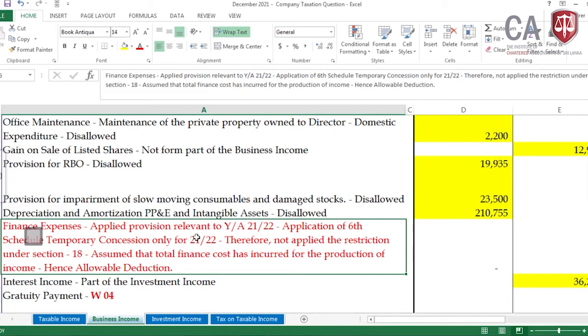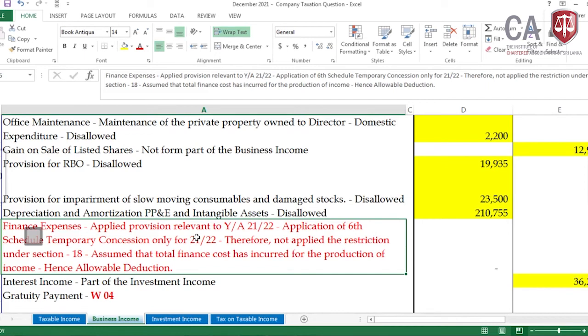Earlier we had stated capital, that is stated capital plus reserves other than revaluation reserves, into 3 or 4 times, but with the amendments effective from 1st April 2021, it is only 4 times, and it has very clearly defined everything. But with this suspension of this finance cost, the application of section 18 is not relevant for 21-22 only.